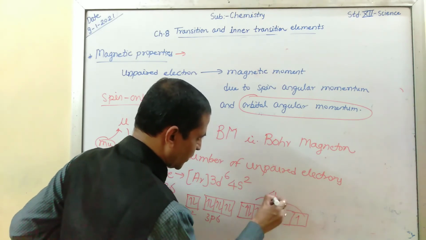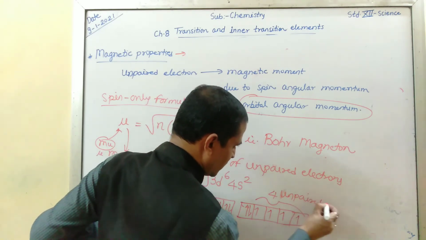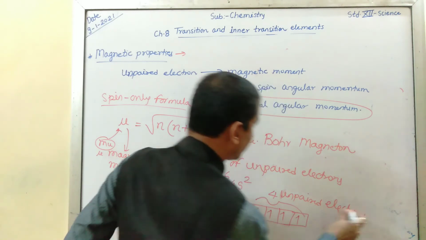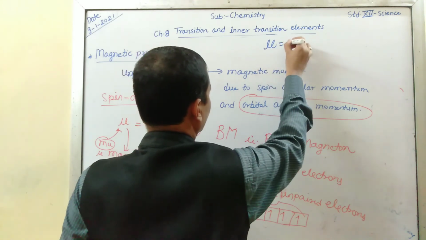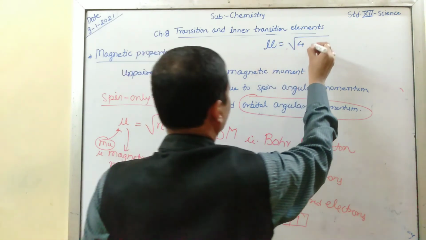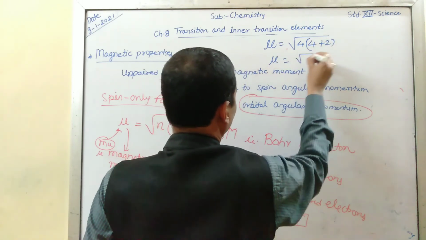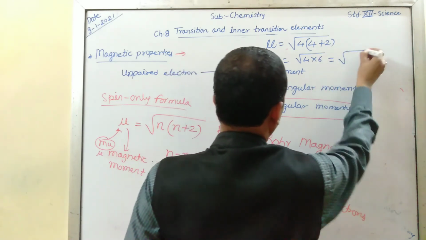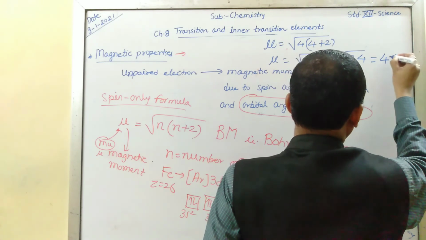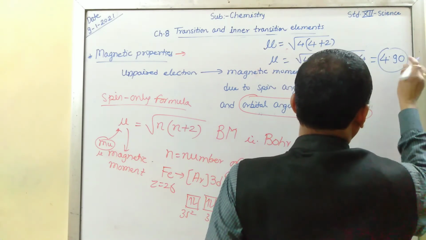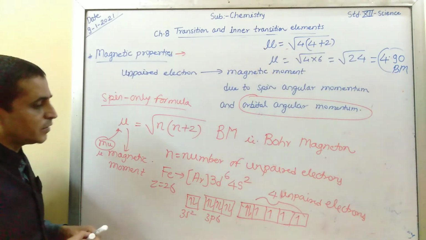It contains 4 unpaired electrons. See the formula: mu is equal to the square root of 4 into 4 plus 2, that is 4 into 6 is equal to 24. The square root of this is found to be 4.90 Bohr magneton.